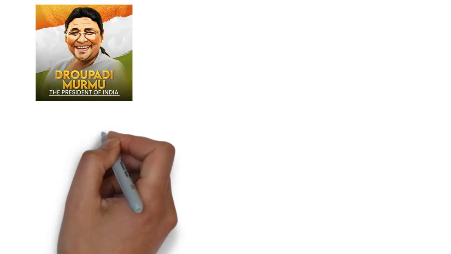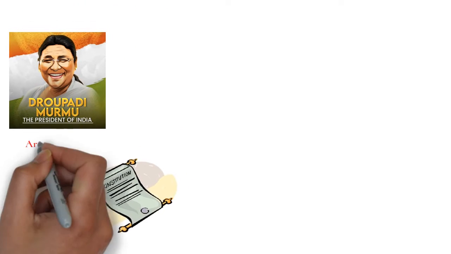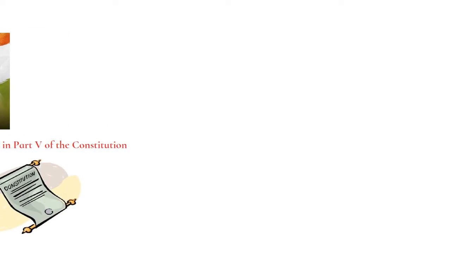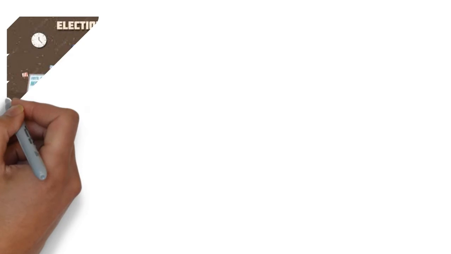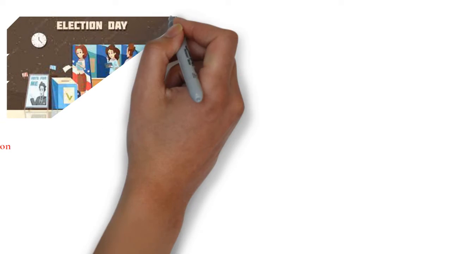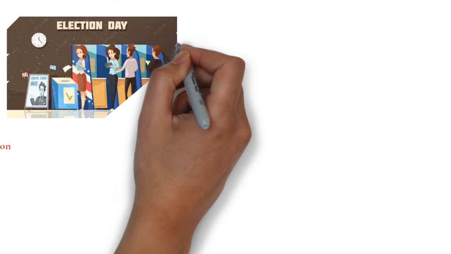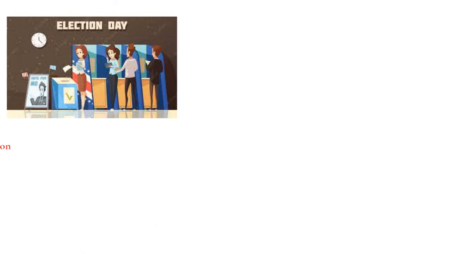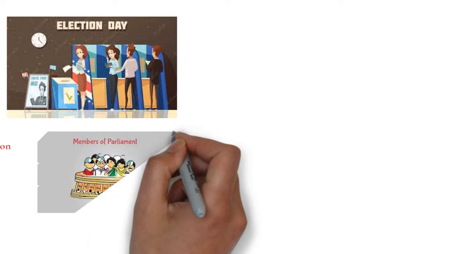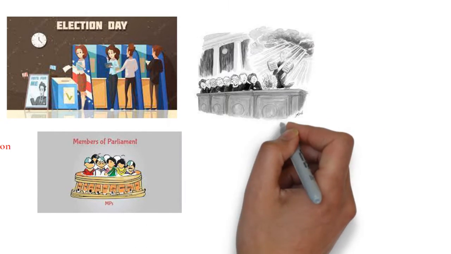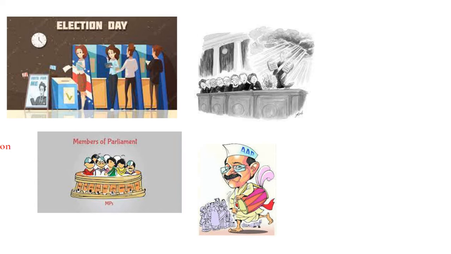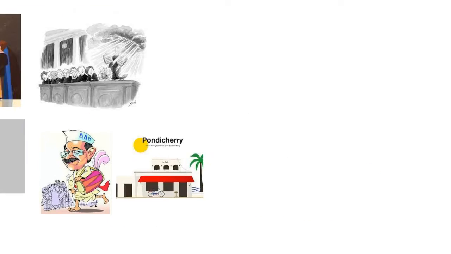President, head of the Indian state, Article 52 to 78 in Part 5 of the Constitution. Then election of the President. President is not directly elected by people. Elected members of both the houses of parliament, elected members of legislative assemblies of the states, and the elected members of legislative assemblies of Union Territories of Delhi and Puducherry take part in the presidential election.